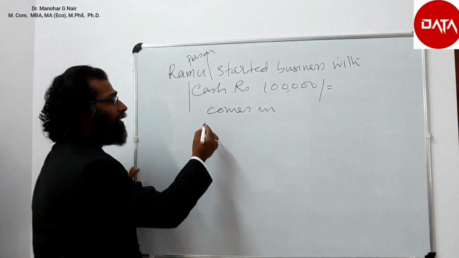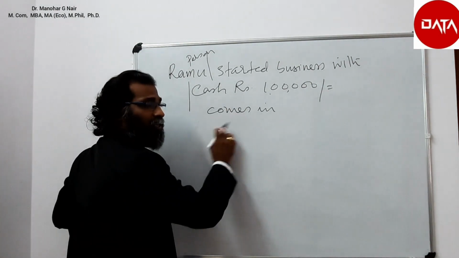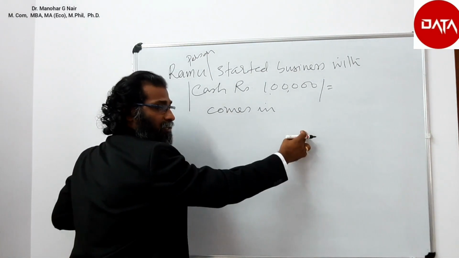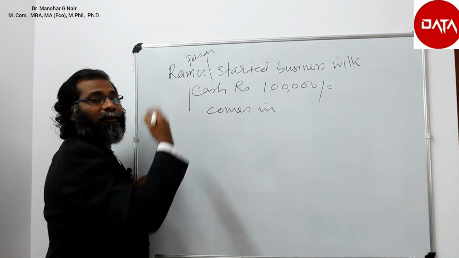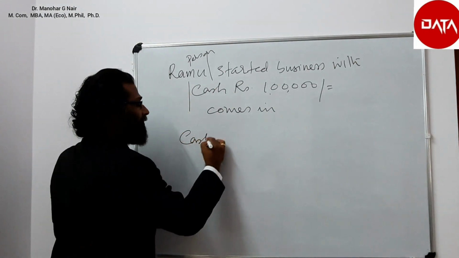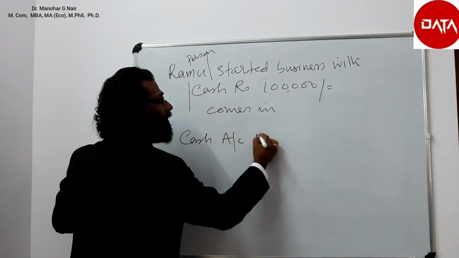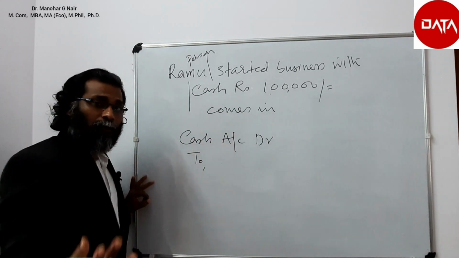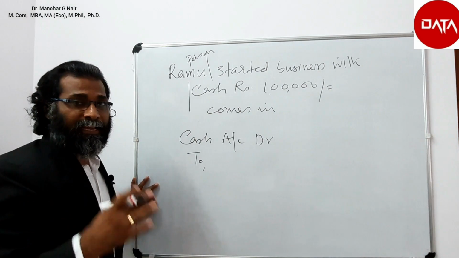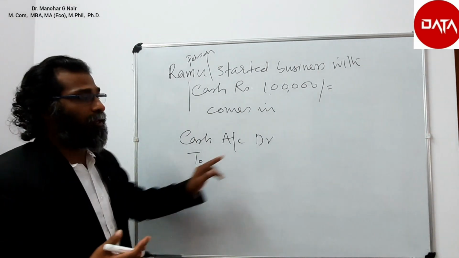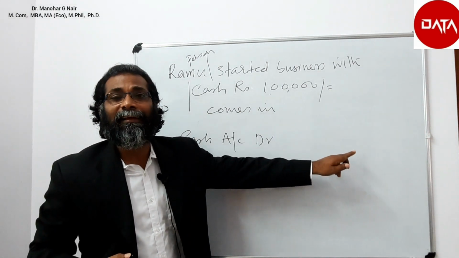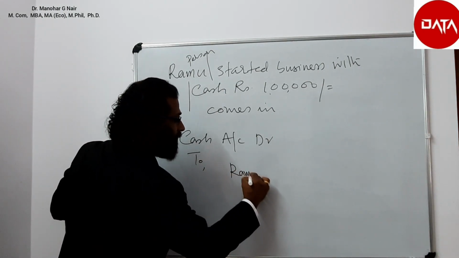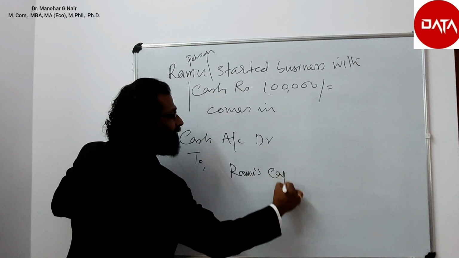For example, what comes in? This comes under the real account rule. Cash comes in, to where? To the business. So debit what comes in. Cash comes in. So cash account debit. The second part of the personal account rule, you remember, is credit the giver. So the giver is Ramu. Ramu's account. Ramu's capital account.